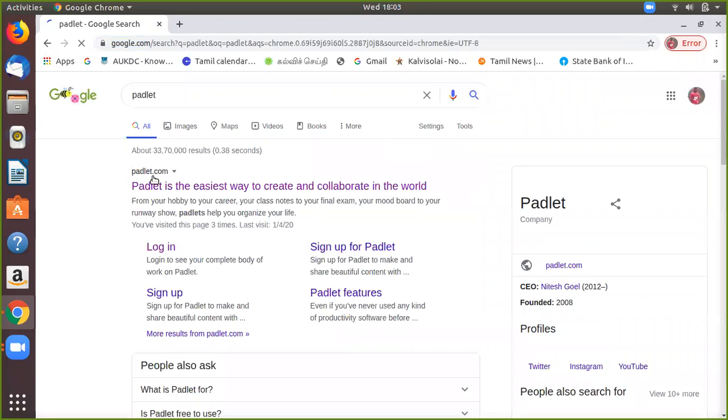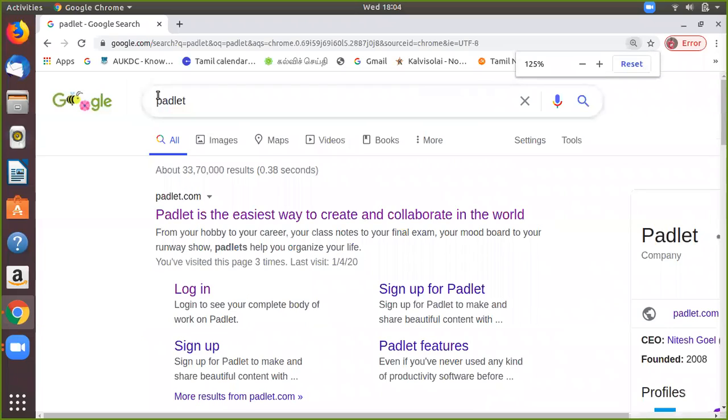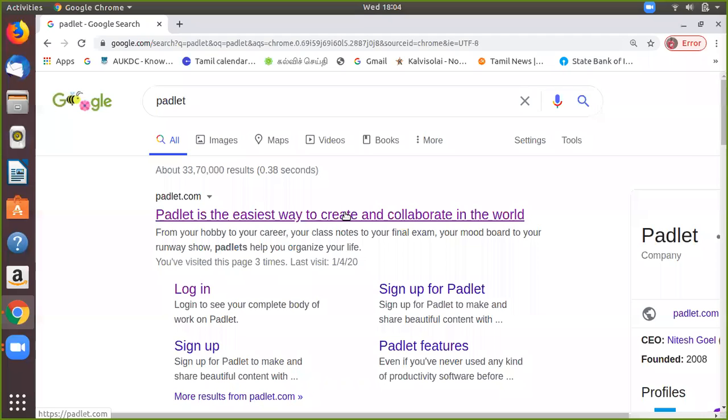The Padlet is the tool which will create an interactive dashboard for the students. It's a tool that makes it easy to create your class notes and materials. Suppose you want to share your materials with the students, this is the important tool.